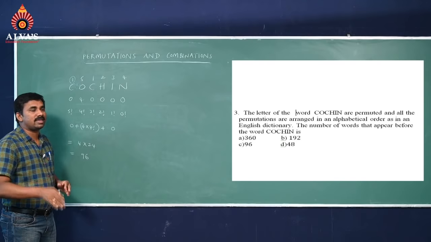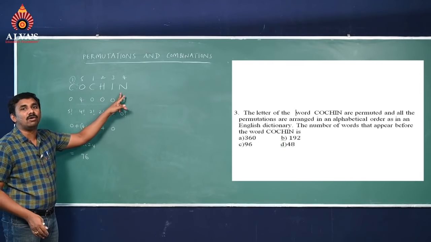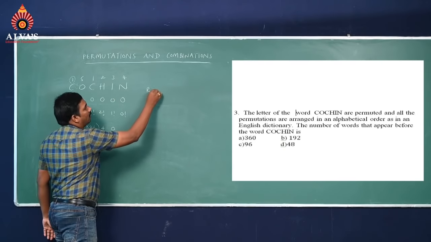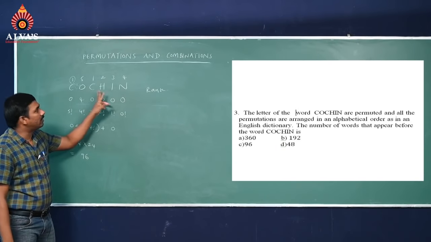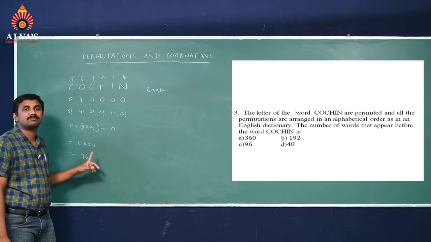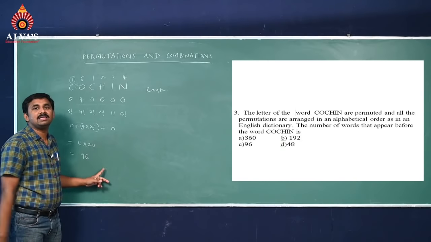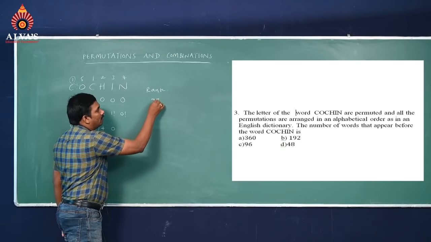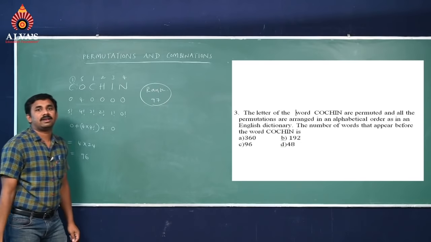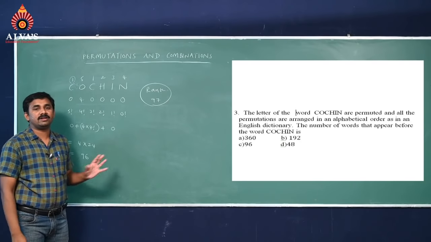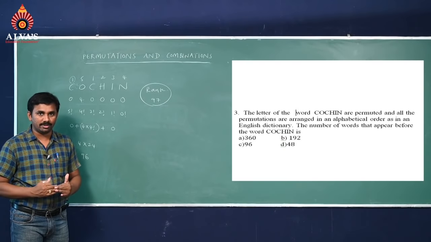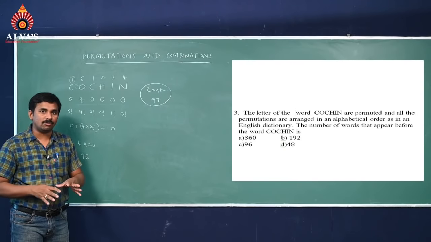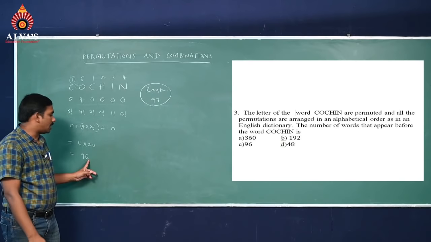Suppose if they are asking what is the rank of the word Cochin? If that is the question, then rank of the word Cochin means 96 plus 1, that is 97. So rank of the word Cochin is 97. You can find in this method only the number of words that appear before the given word. If you want the rank of that word, you have to add this one.